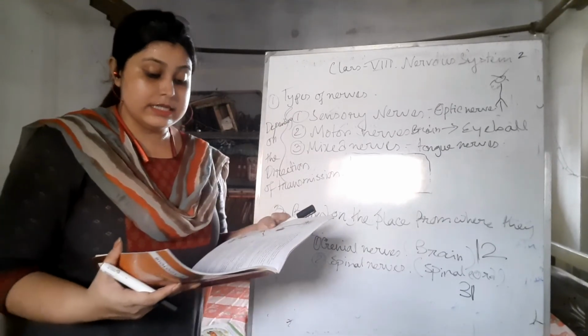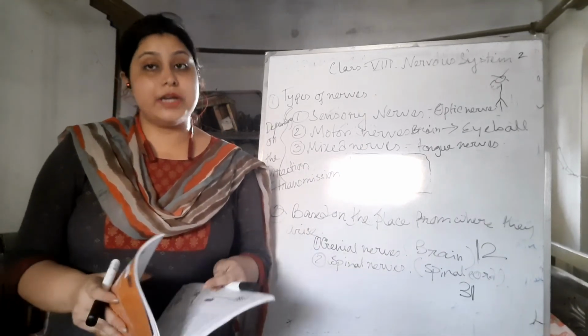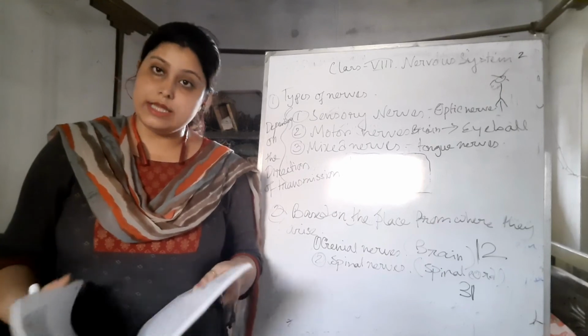After that, in the next video, I will start with the nervous system in humans. There are 3 kinds of nervous system. I will discuss all of them in the next video.